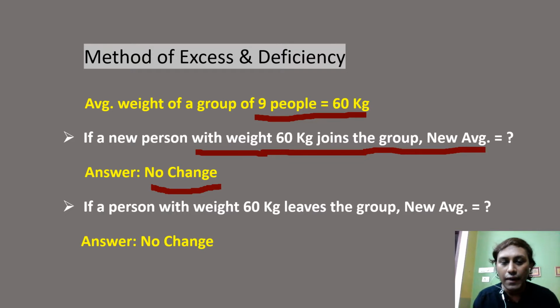Similarly, if one person from the group whose weight is 60 kg leaves, then what is the new average? Your answer must be there is no change. Correct? Because the person who is leaving has 60 and the group average is 60. So there won't be any impact on the group average. So if we exclude or include some values which are equal to the average, there is no change. Correct?